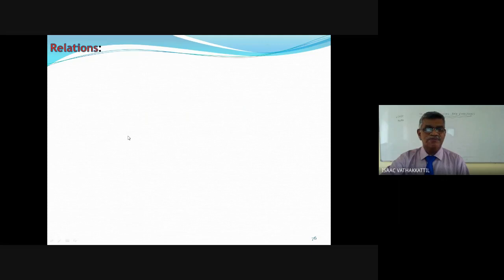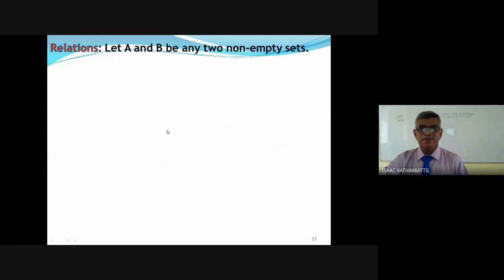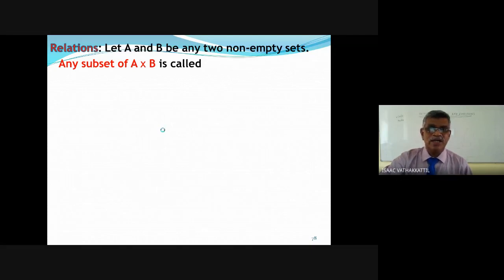Now I am going to define a relation. Be careful, very simply defined. Let A and B be any non-empty sets. I want to start with non-empty sets A and B. Any subset of A cross B is called a relation from A to B. Very simple.